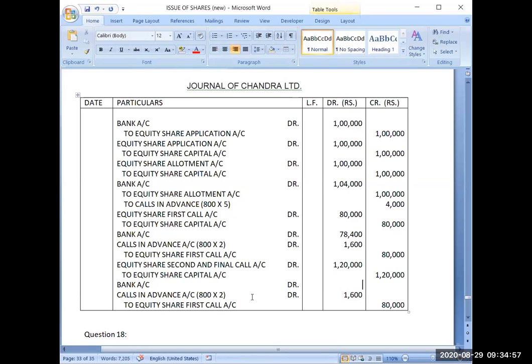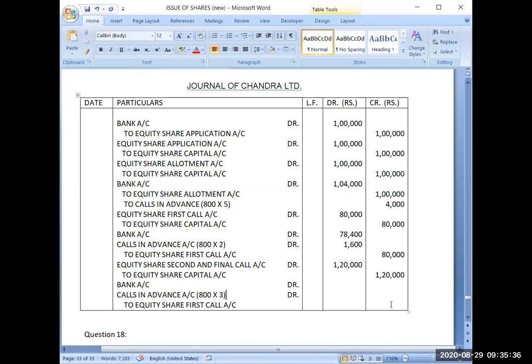Tell me the bank amount also and tell me this amount also. Yes, very good. Tell me the bank amount now.